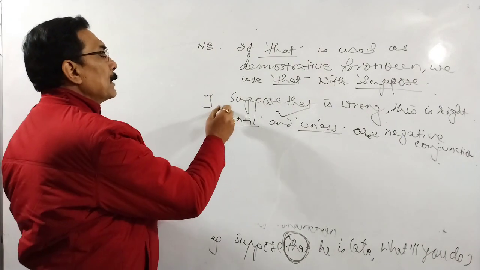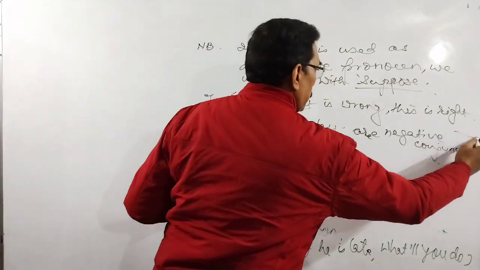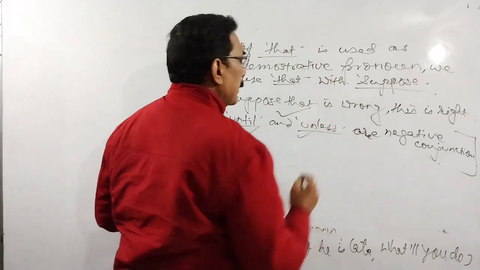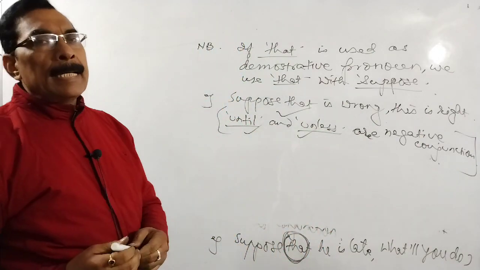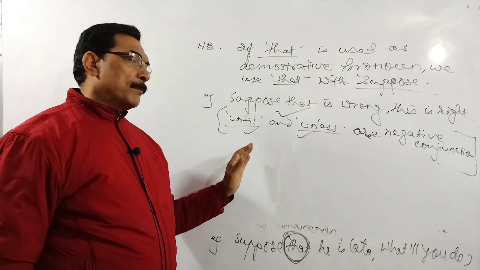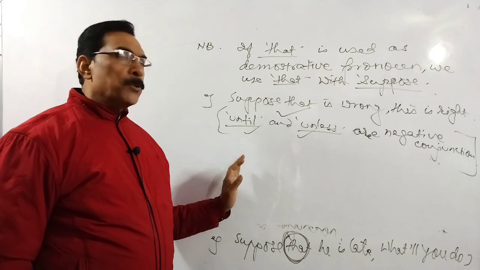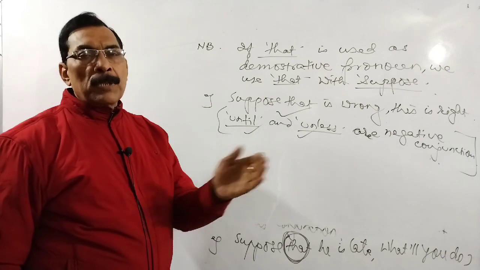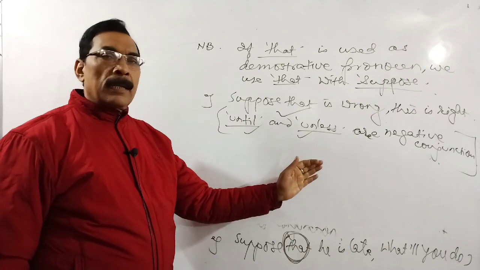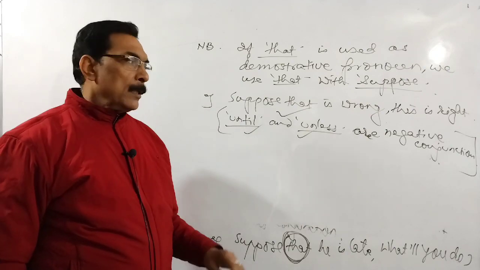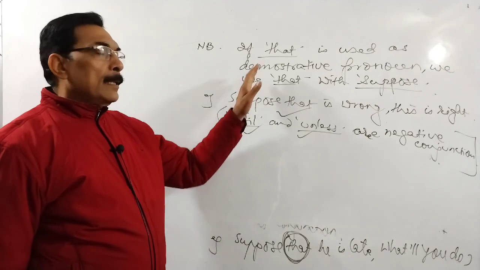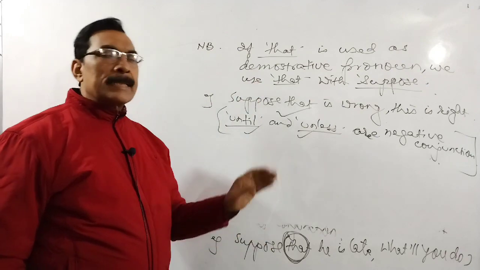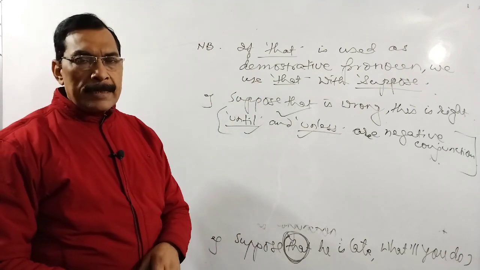So this actually I was telling, although this is clear that these are negative conditional conjunctions, so we should not use any negative word on them. Example, once again I should say: don't open the booklet, don't come in unless you are asked, you are allowed. So these are all the important rules and regulations regarding conditional and suppositional sentences.